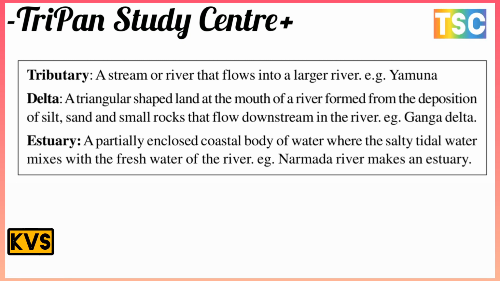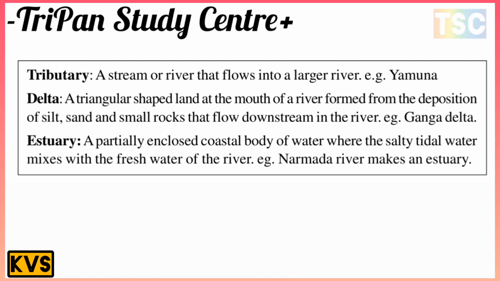And a delta is a triangular-shaped land at the mouth of a river, formed from the deposition of silt, sand, and small rocks that flow downstream in the river. The Ganga delta is important. An estuary is a partially enclosed coastal body of water where salty tidal water mixes with the fresh water of the river. The Narmada is an example of an estuary.